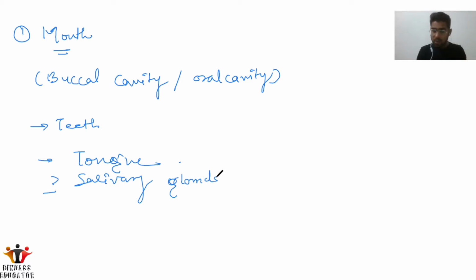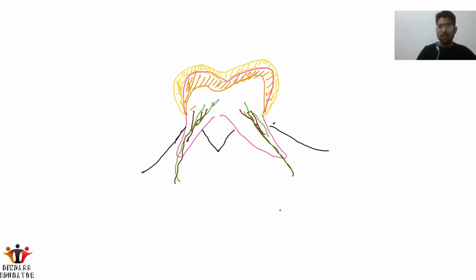Now, if we deal with the teeth, I'll draw a rough diagram of the teeth. Here you can see the general structure of a tooth. This is the first point: this is the enamel.